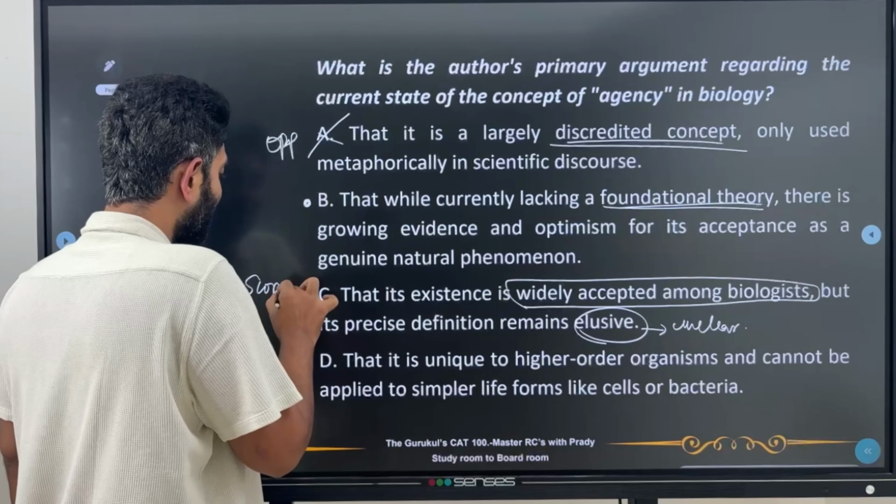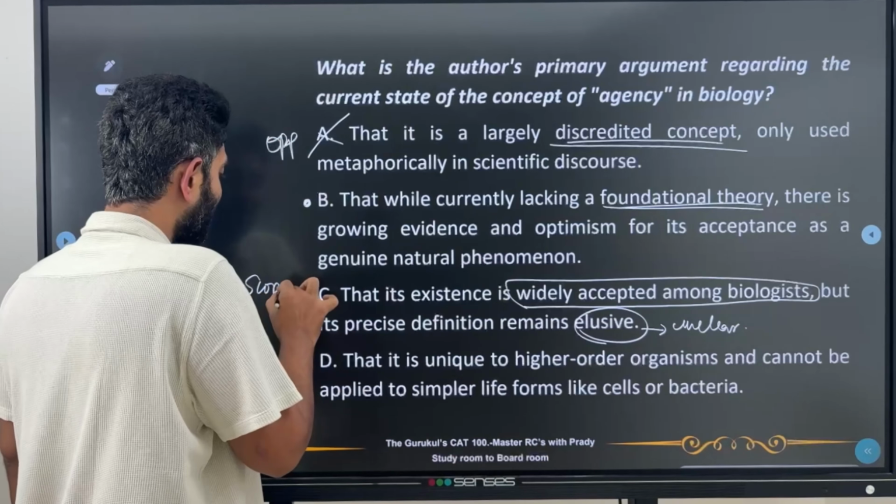Now D, that it is unique to higher order organisms and cannot be applied to simpler life forms like cells or bacteria. Now had this been true, why are we looking at the bottom up approach? Obviously, if it's applying to cells, then we have to understand how agency works in cells and then go to organisms and then to societies, right? So obviously this is also wrong. The best possible answer right now should become B. So let's move to the third question.